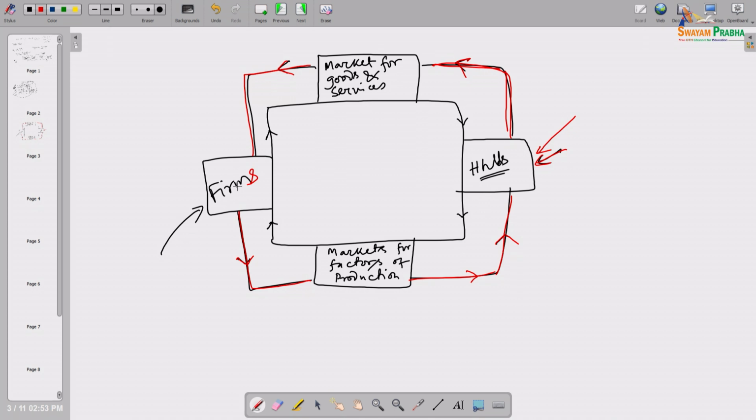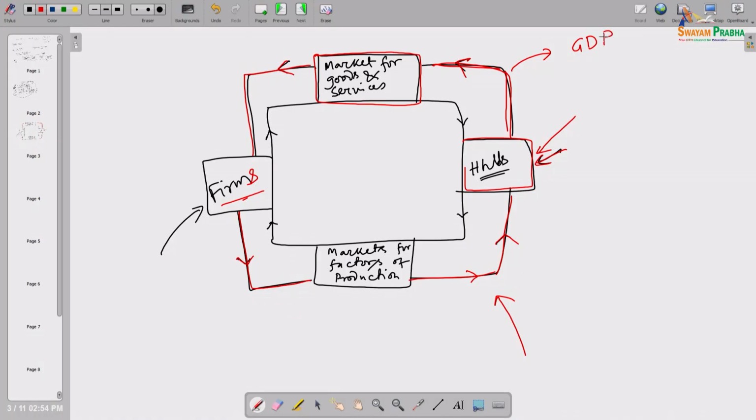Whatever households are involved in consumption of those goods and services, and in selling those factors of production which these firms are hiring, all those households are captured within this box. So this entire diagram is basically a mini representation of the entire economy-wide production activities happening within that particular economy, say maybe in India. If somehow we can club the total market valuation which is transacted through this market for goods and services, we can land GDP.